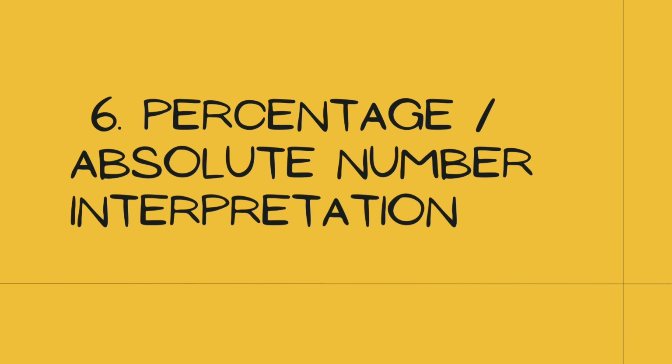This flaw is connected to percentage and absolute number interpretation. A percentage of something is not equal to the absolute number. Now we'll go to this example. The author says 3.5% of Americans are unemployed as opposed to 16% in Turkey. So the total unemployed people in Turkey is more than that in the US. Here the author compares 3.5% and 16%, and because 16% is more, he says unemployment in Turkey should be higher.